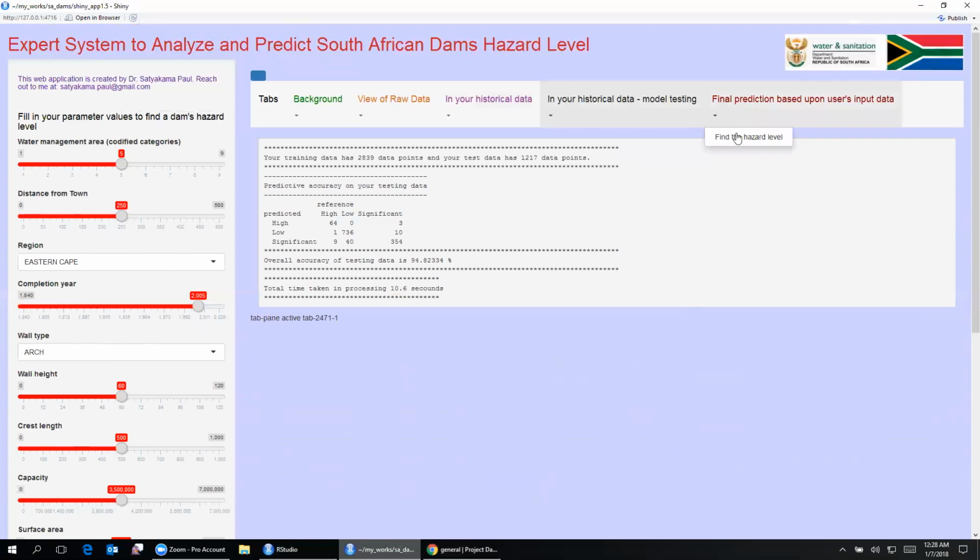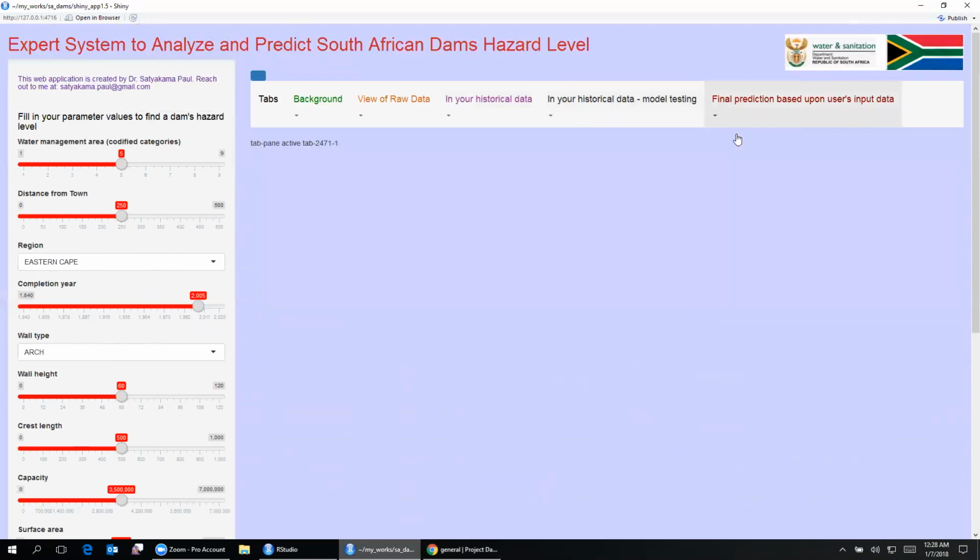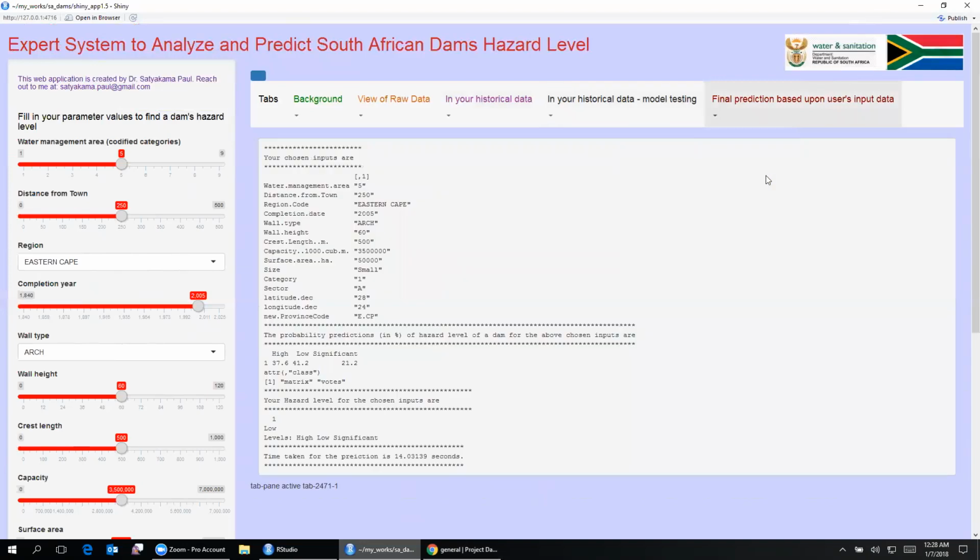Next, let me show you what happens in the final tab, that is the final prediction based on user inputs. In this part, what we are trying to show you is that if a user, suppose a surveyor on the field, gives in certain inputs, the app will automatically throw out the output. So let us see what the output looks like.